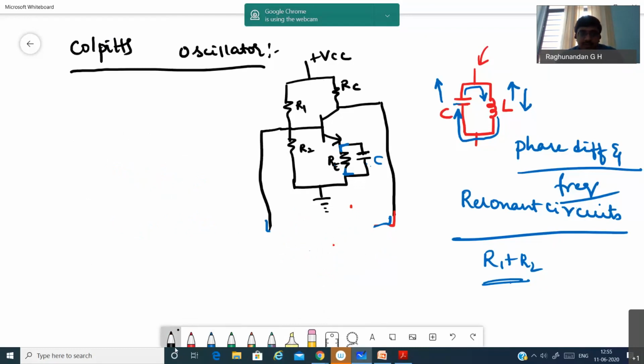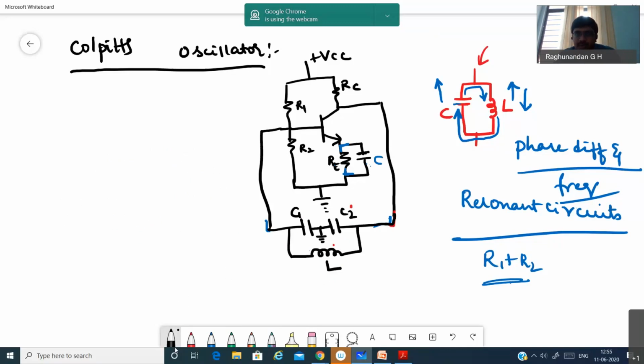In the Colpitts oscillator, we'll have two capacitors connected, and an inductor connected parallel to them: inductor, C1, C2, and we have a ground. Now the formula and working are the same. Whatever I explained here, the same thing will be applied here also.